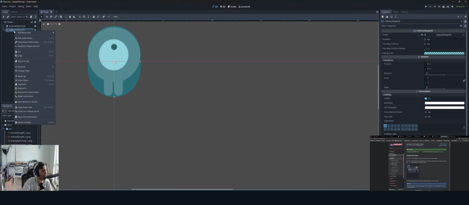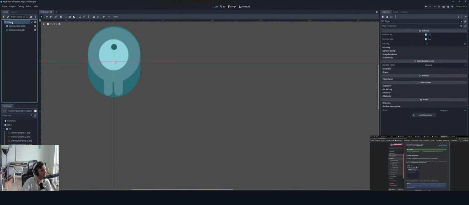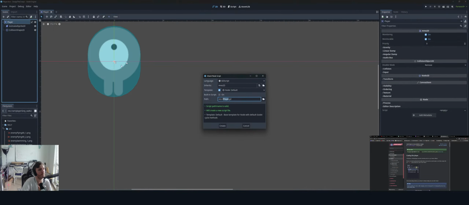Can you attach a script to a shape part? You can, but we're gonna be on the player. So attach script. Click the player node, attach script. In the script settings window, you can leave the default settings alone. Just click create.